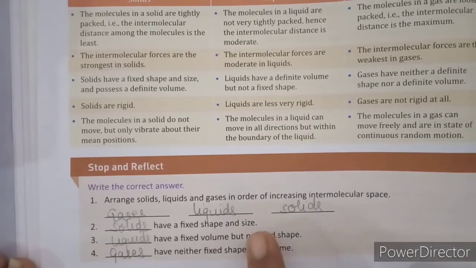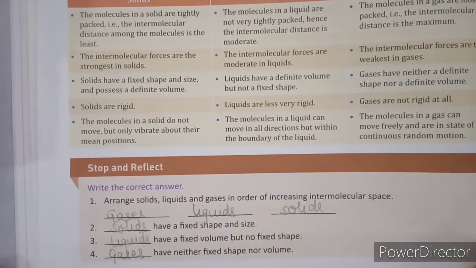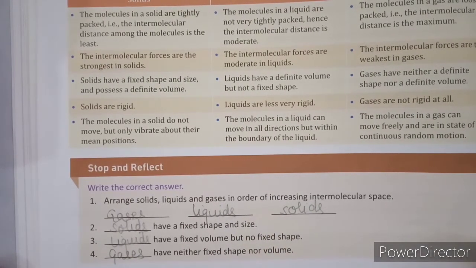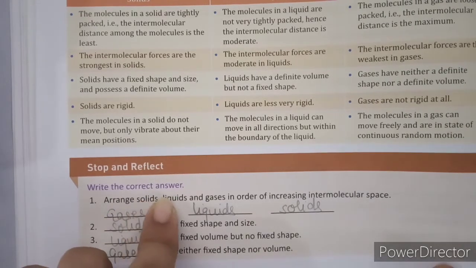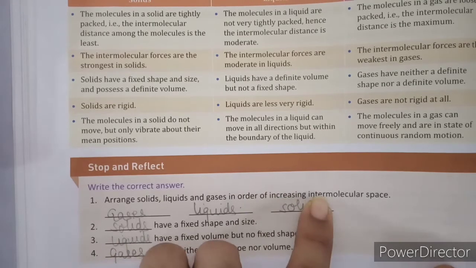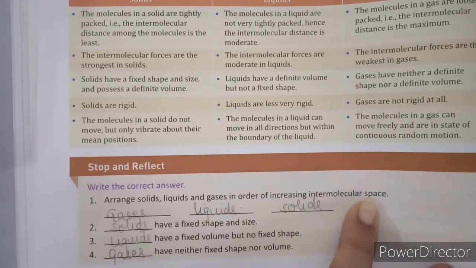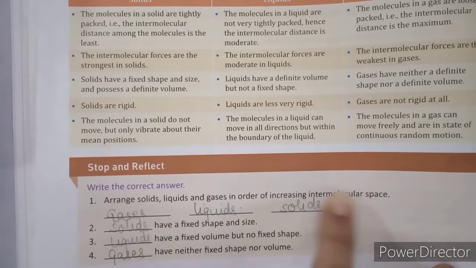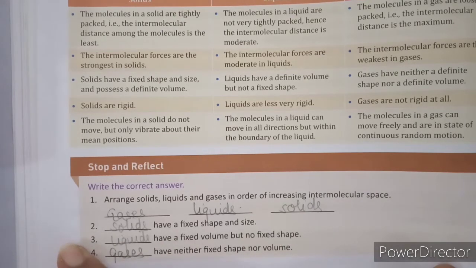Now again, your exercise on page number 6. Arrange solids, liquids and gases in order of increasing intermolecular space. So you have to see how tightly the molecules are bound.